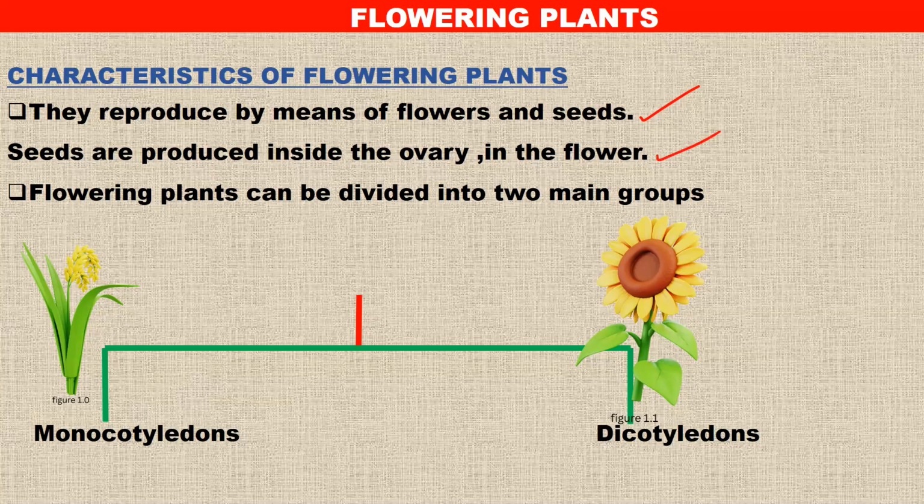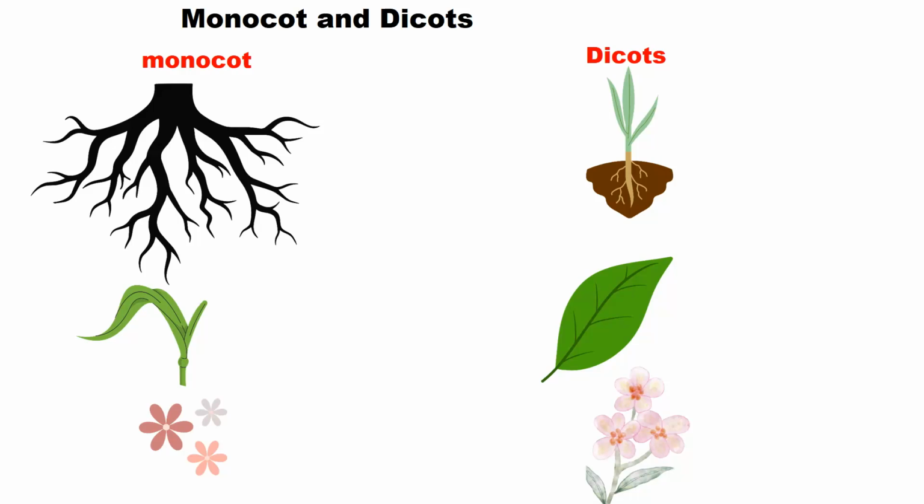Then of course, flowering plants can be divided into two, like we've already seen: monocot and dicot. So these are examples of monocot. As you can see this part, this is the monocot. Then on the other side, you are seeing a dicot. Now, let us look at it in more detail. So, monocot and dicot. This part down here is monocots, and of course, this side is dicots.